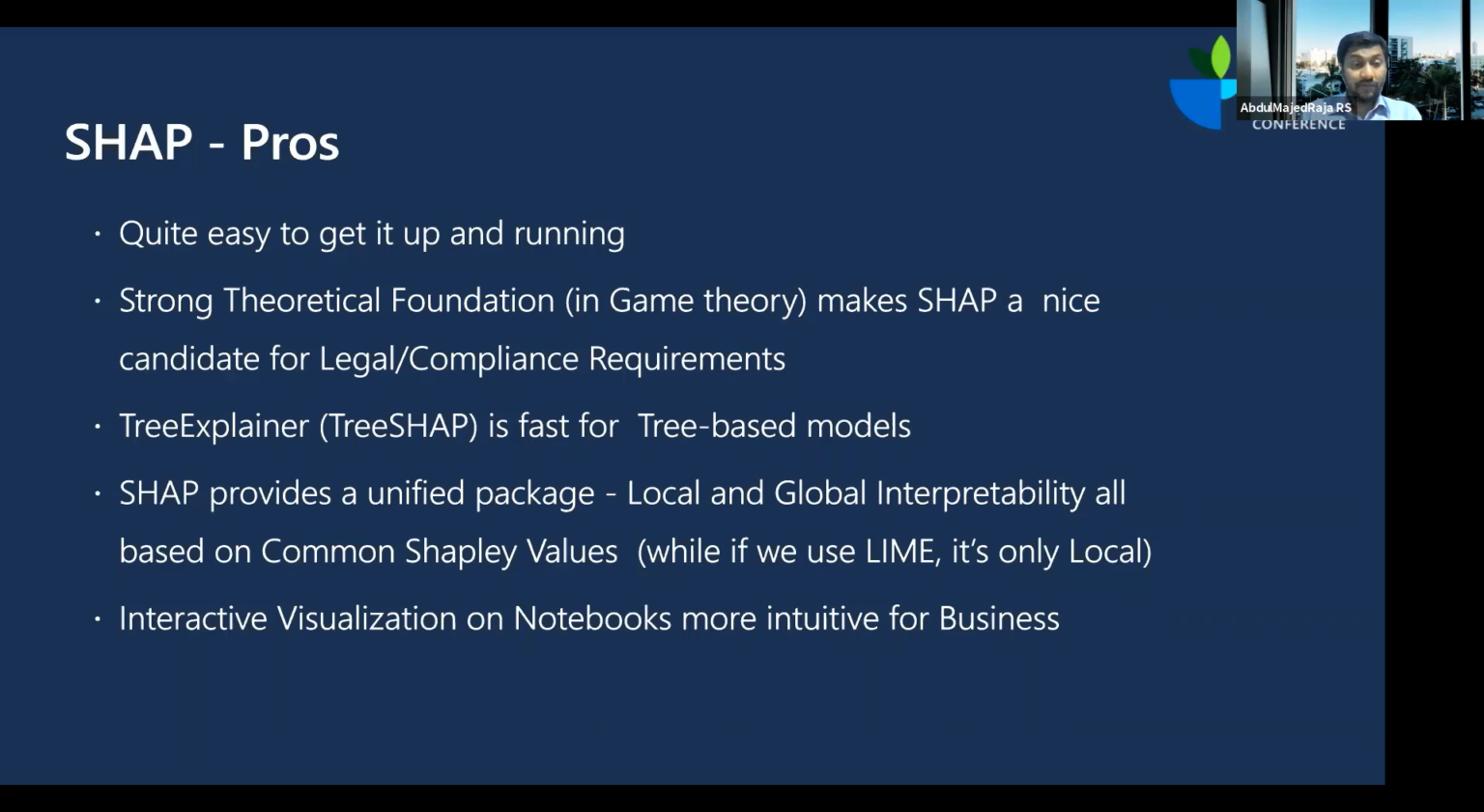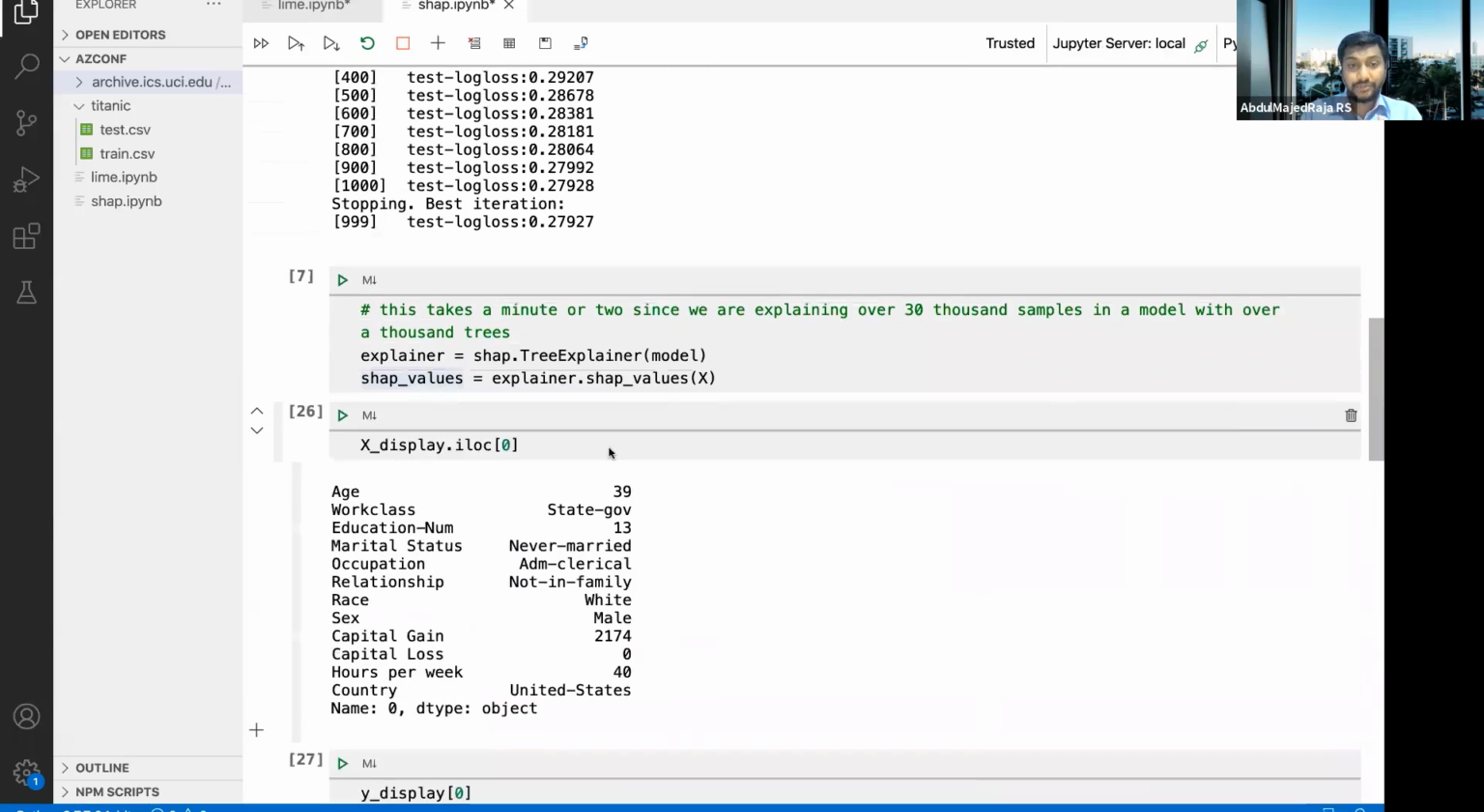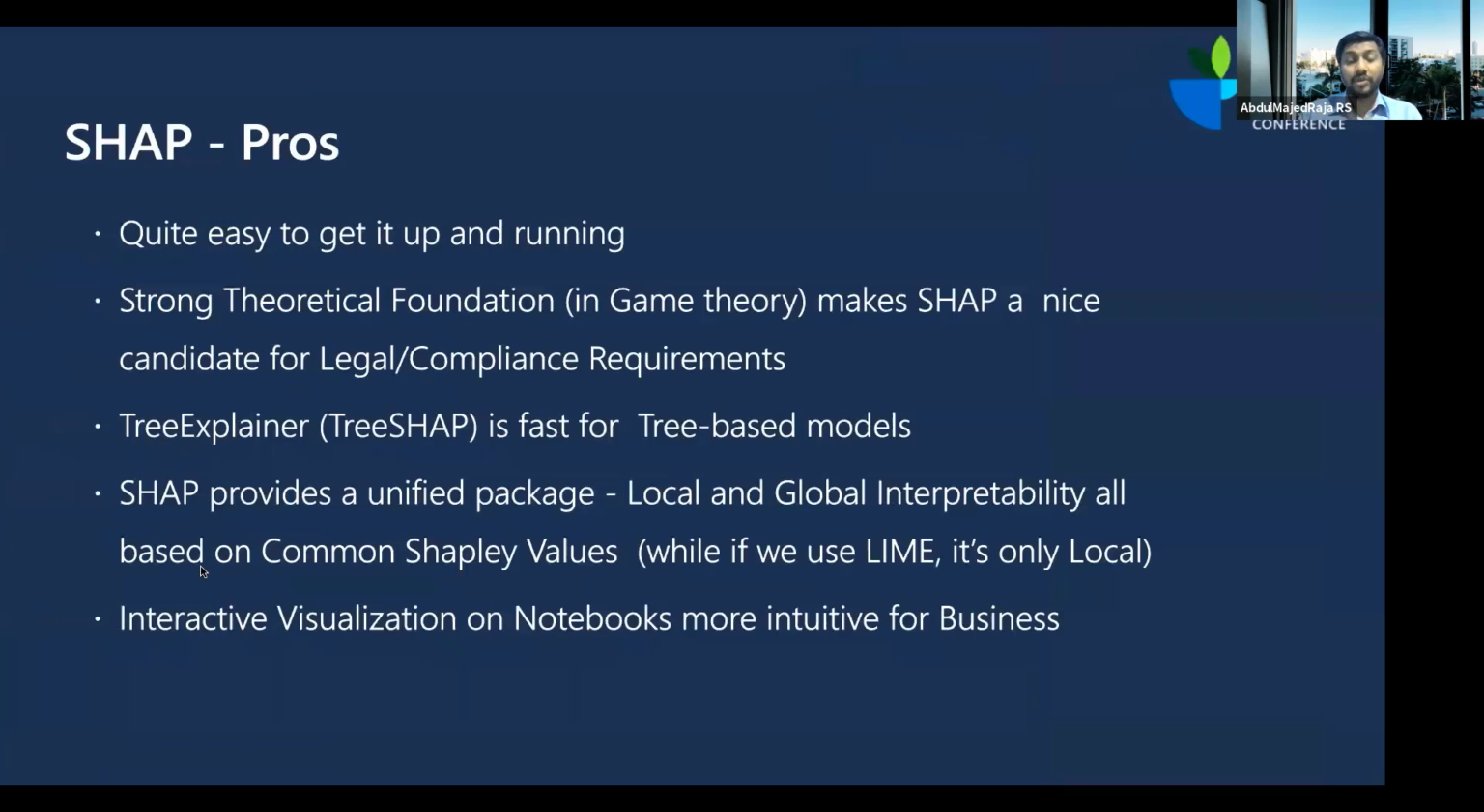Tree explainer is really fast. The one that we used is tree explainer. It's quite fast for tree based models, like random forest and XGBoost. And I think the biggest advantage of SHAP is you have one unified package that can help you explain local and also global interpretability, unlike Lime, which is only for local interpretability.